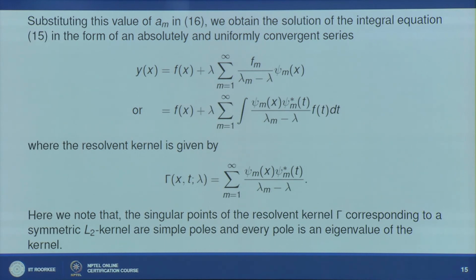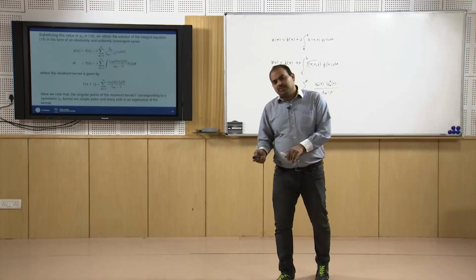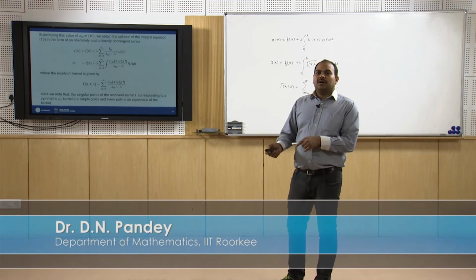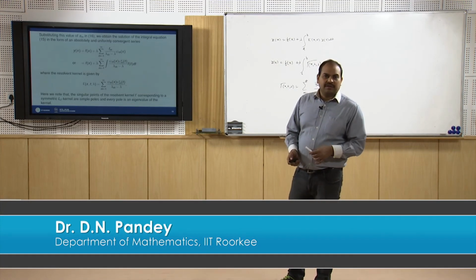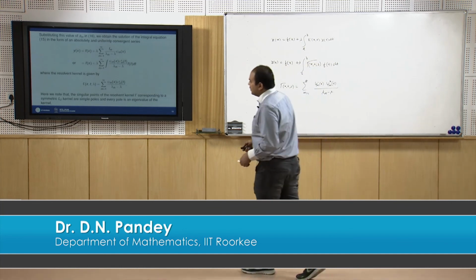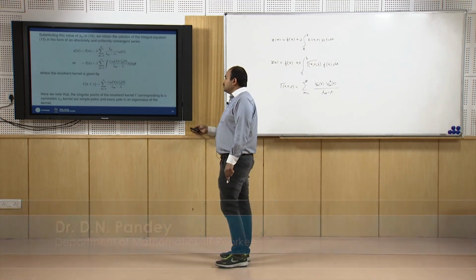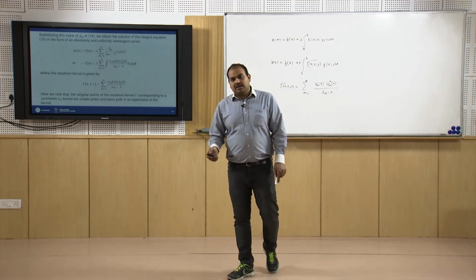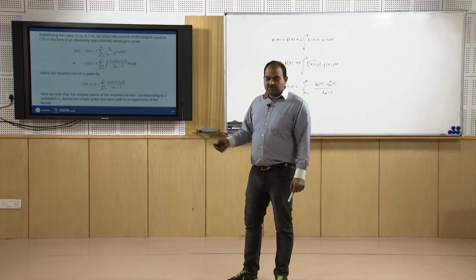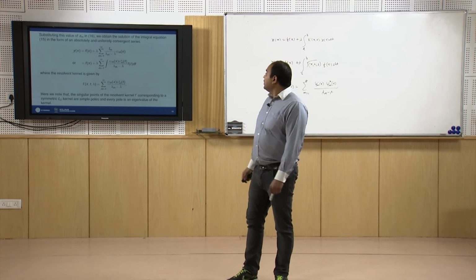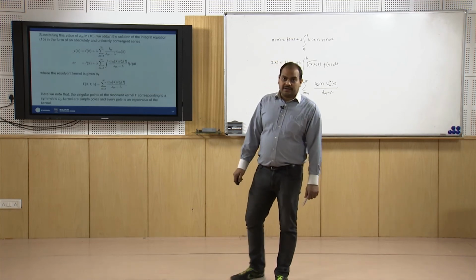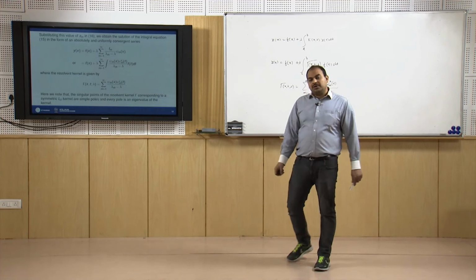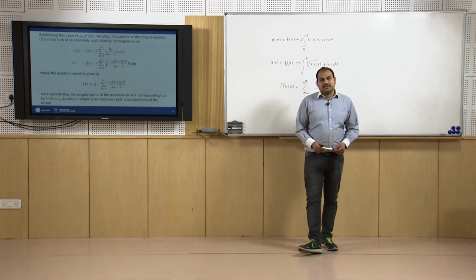So for λ equal to an eigenvalue, we have a singular point of the resolvent kernel Γ(x,t;λ). Using this, let us now try to apply the result to actually solving the Fredholm integral equation of the second kind. We are going to do that in the next lecture. Thank you very much.